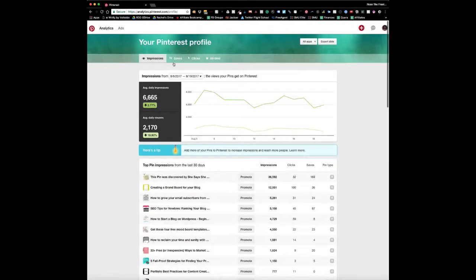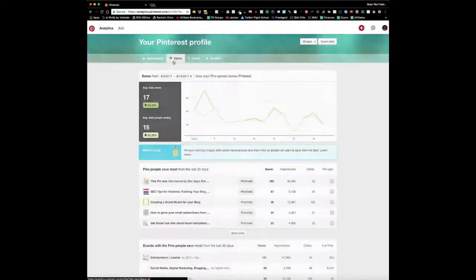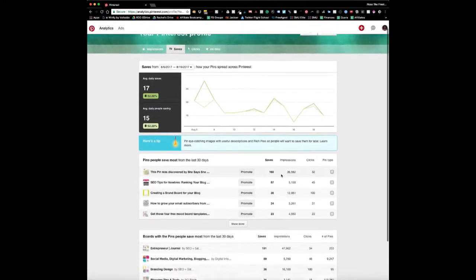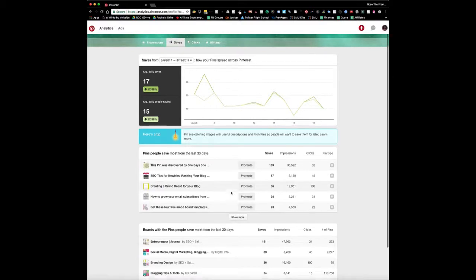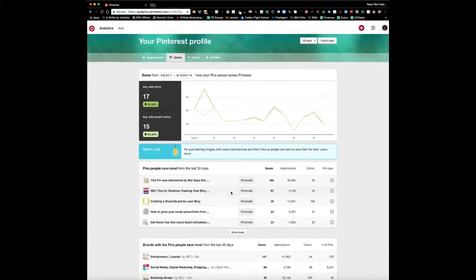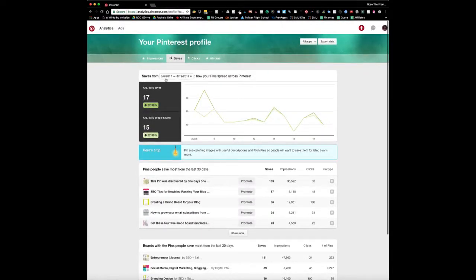Okay, so you can look at saves, and it will tell you the pins that have been saved the most. Again, this is giving you a greater deal of detail. So it says here in this week the average daily saves is 17, and the average daily people saving is 15. So somebody there might have saved a couple.